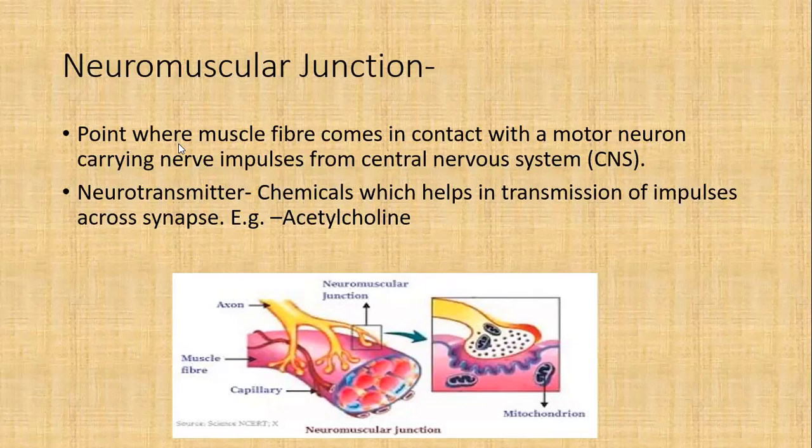There is a point where muscle fibers come in contact with the motor neuron. As I gave you the example just now, they are connected with the effector muscles, which are going to perform that particular action after receiving the stimulus from the surroundings. So the point where muscle fibers come in contact with the motor neuron, which is already carrying a nerve impulse from the central nervous system, the part of which is the spinal cord and brain, sending the nerve impulse to take your hand back from the vessel. This particular point is called the neuromuscular junction, where the neuron is connected to the muscle.